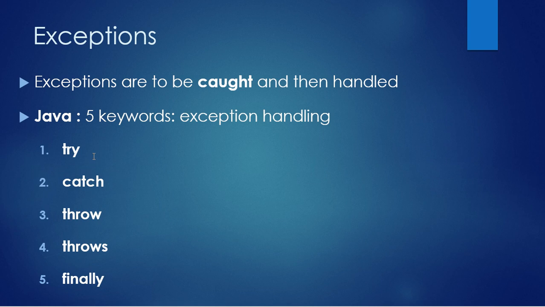If it was a file not found exception, obviously it will be handled by a catch which handles file not found exception, and so on. If you have an array and the user tries to go out of the array boundary, that will result in another exception called array out of bounds.